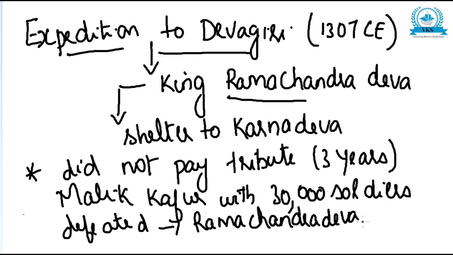So in Devagiri, the king was Ramachandra Deva. Alauddin Khilji's expedition to Devagiri happened in 1307 CE, and the problem with King Ramachandra Deva was that he gave shelter to Karna Deva and his daughter Devala Devi, and also did not pay tribute for 3 years. Malik Kafur went there with 30,000 soldiers and defeated King Ramachandra Deva.